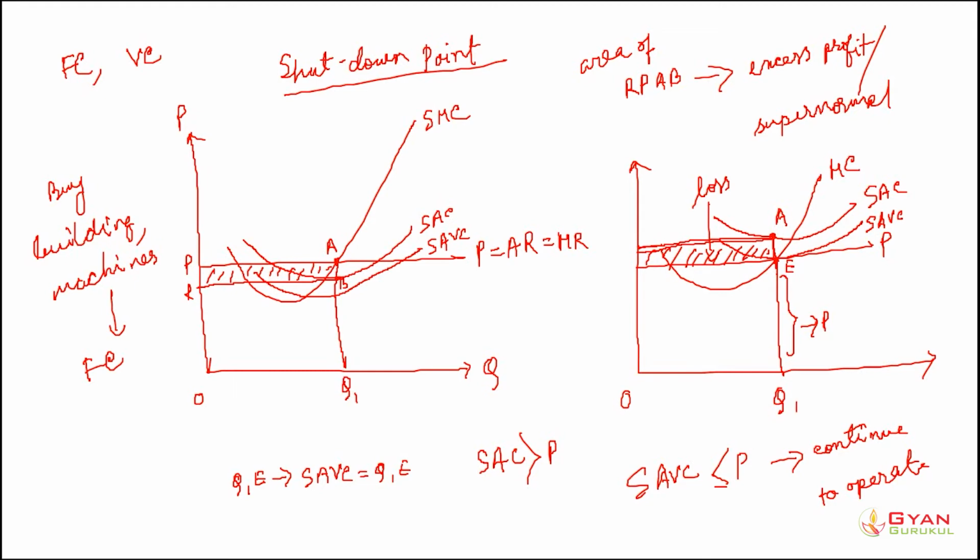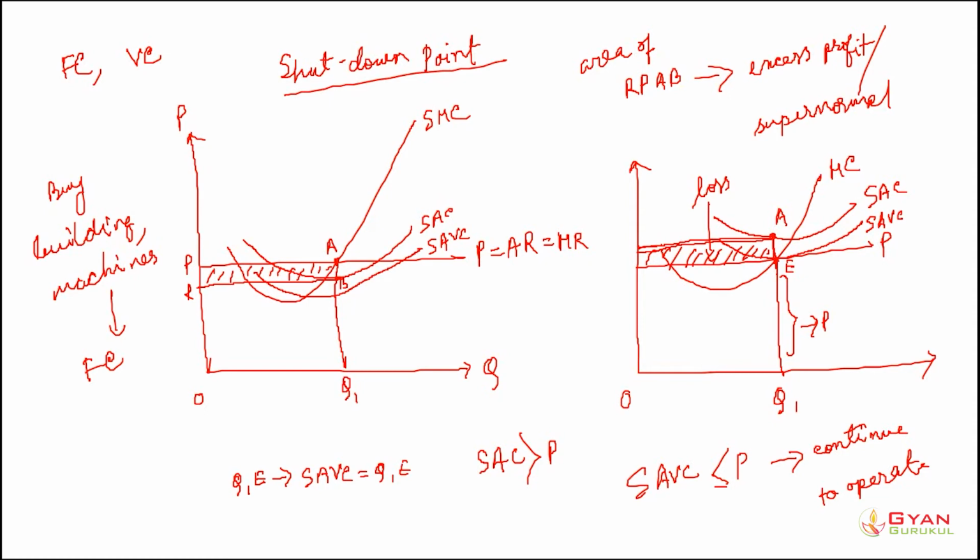Now the thing is, as long as the price of the product is at least equal to or greater than the average variable cost, that means you have been able to cover up your variable cost, right? As long as the price is greater than AVC, that means the firm has been able to cover its variable costs incurred during the process of production.